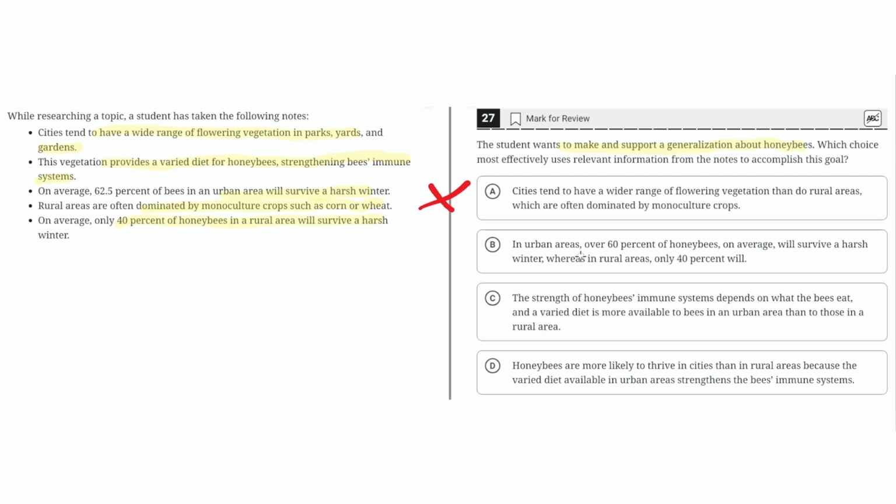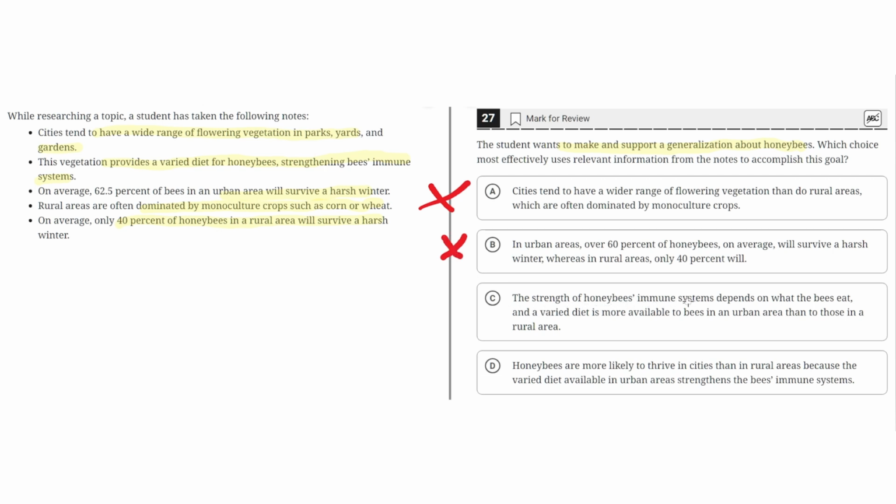B. In urban areas, over 60% of honeybees on average will survive a harsh winter, whereas in rural areas, only 40% will. So this answer choice is incorrect because this simply describes information on what percentages of honeybees will survive in urban and rural areas. This does not make and support a generalization about honeybees, however. Therefore, B is incorrect.